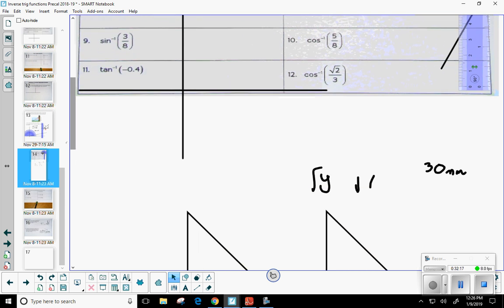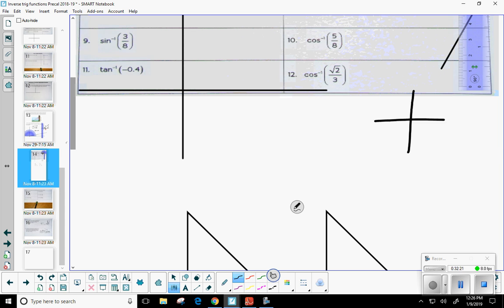Okay, give myself a little bit of room here. Okay, so I'm going to go ahead and draw just a coordinate plane. Okay, now, first off, can anybody tell me negative 0.4? What would that be as a fraction?